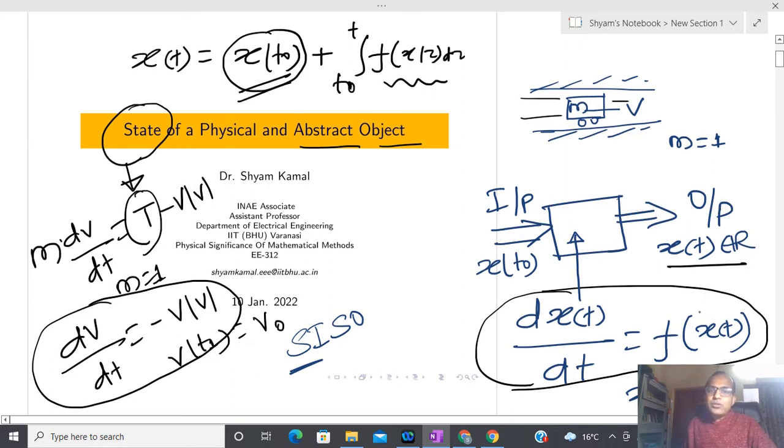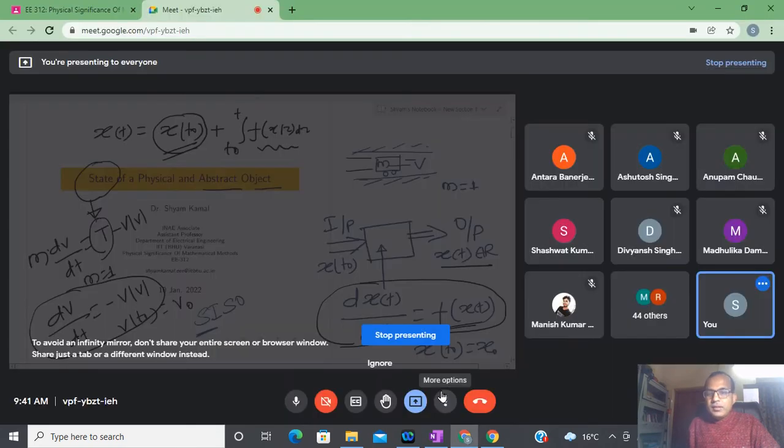Are you able to understand my question? If I know the right hand side of this differential equation, suppose in this underwater vehicle it is minus v mod v, and if I know the initial velocity, is it possible to guess the situation of the vehicle after t equal to 5 seconds or not? Yes or no? Anyone? Quickly, could you please tell? Manish?